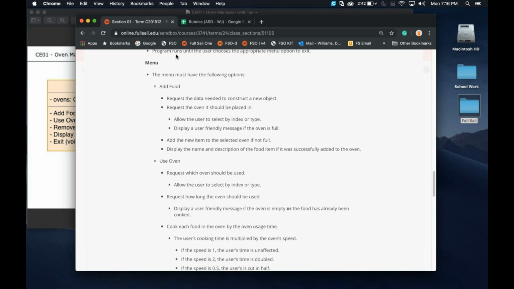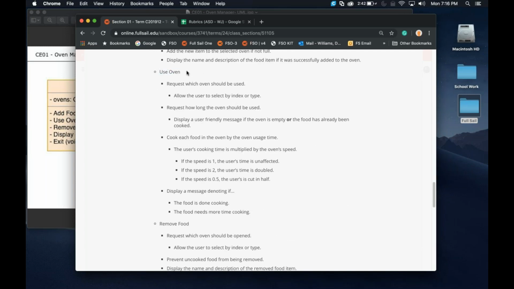Okay, so there's a couple different things we need to address here. For add food, you should only add food to an oven that is empty. So we can't have two things cooking in the same oven at one time. So make sure that you do that null check, to make sure that it's not being used. When you use the oven, you should only use an oven that actually has something in it. But you also are going to ask the user what kind of oven they want to use, so you're going to give them some kind of numeric menu, like pick 1 for conventional, 2 for convection, and 3 for microwave or something like that.